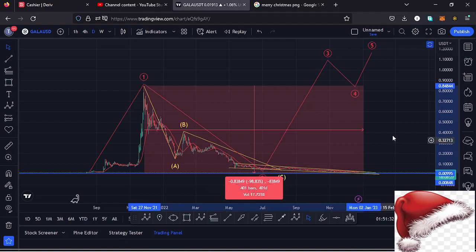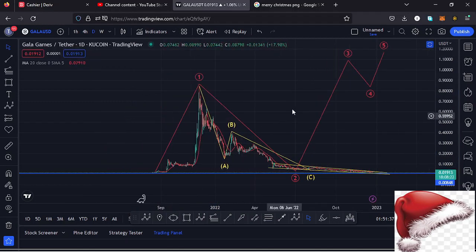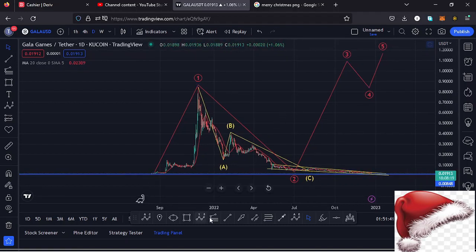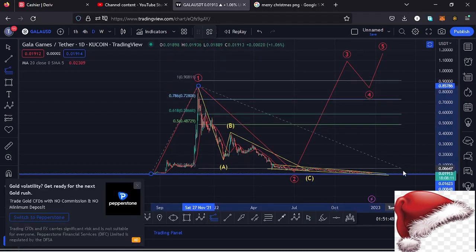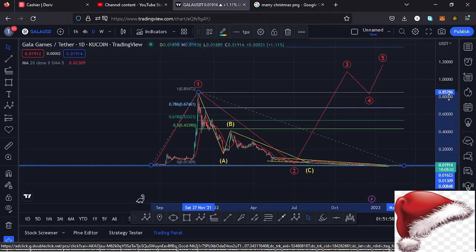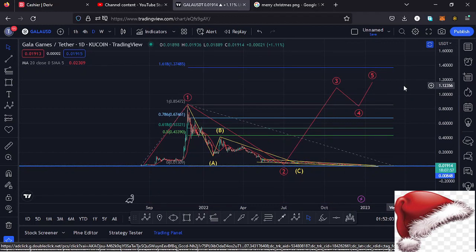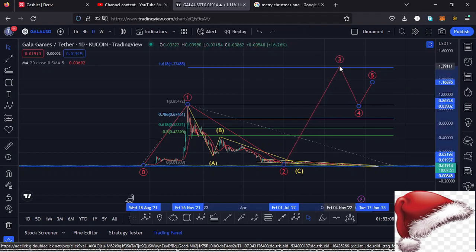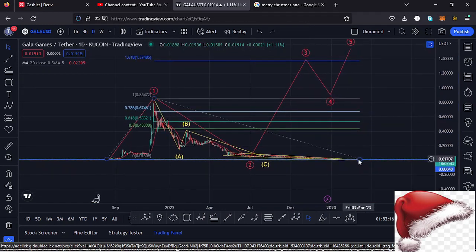Having that in mind, very soon I'm expecting that bounce to the upside in the formation of this higher Elliott wave count 3, and sketching out a minimum target area to the upside in the formation of that wave 3 using a trend-based Fibonacci, connecting it from the low of the first wave to the high of that wave 1, then dragging the fibs to the low of the second wave. That gives me a minimum target area at the fib level 1.618, which perfectly lies at around the $1.37 mark, and that is the minimum that I would expect Gala Games to do in the next bull market. That is after we see a recovery here on the Gala Games chart and continue pushing even higher, and that is my long-term scenario.